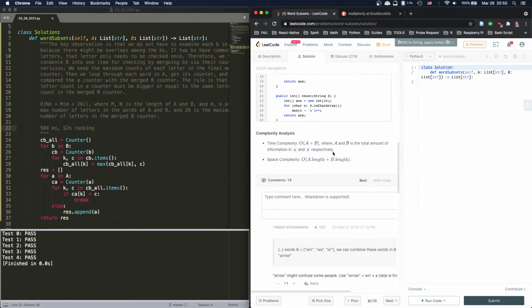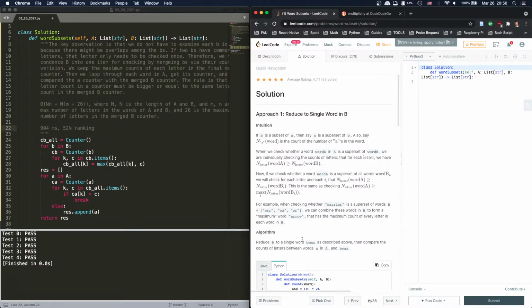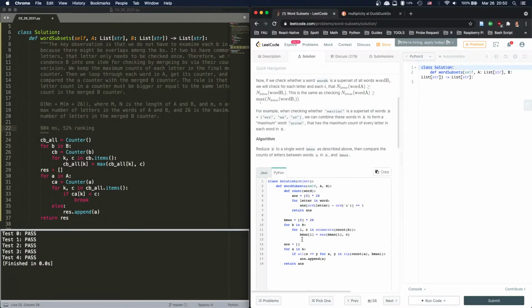A plus B, total length, which is fine. Okay, so go for the Python solution. Oh, it's simple. I don't want to read this, I want to just see this directly. So count word, that's a counter. B max. Oh, it's the same as us. We create a merged B counter, right? For counter B, and then B max. There goes max. It was the same thing.